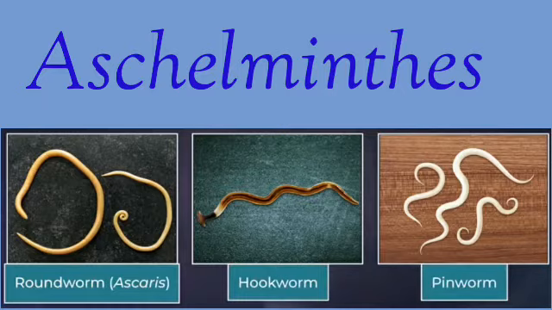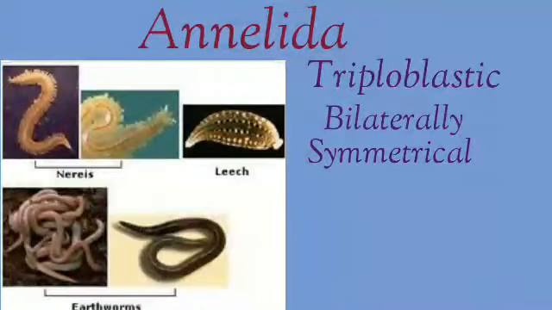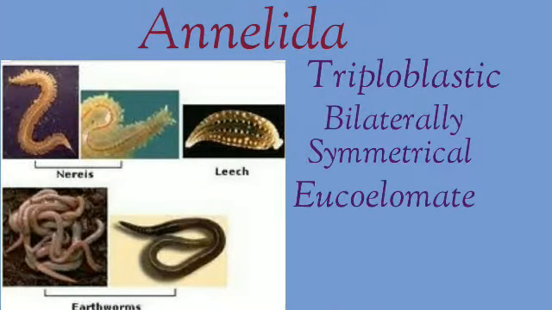Examples of Aschelminth organisms are roundworms, hookworms, pinworms, filarial worms, etc. Next phylum of the non-chordates kingdom, subkingdom is Annelida. These animals are long, cylindrical and metamerically segmented. They show the characteristics of being triploblastic, bilaterally symmetrical and eucoelomate.